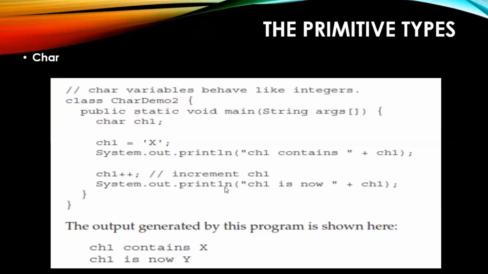Okay, so System.out.println ch1, now it is containing the new content of ch1. Okay, so the output generated by the program is shown here. Initially it was an x, then you have made x plus plus, so it will be an x in the starting, then it will be a y, right? So character variables behave like integers. That means you can perform plus plus operation. Increment operations can be performed,